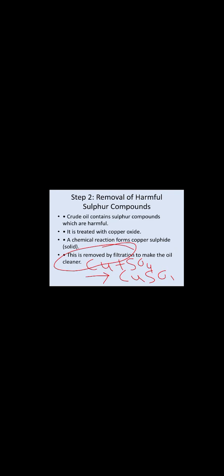So the sulfur present in the crude oil reacts with copper and forms copper sulfide, which is in solid form. After filtration it can be removed, and the crude oil obtained after this process is now free from water and harmful sulfur compounds.